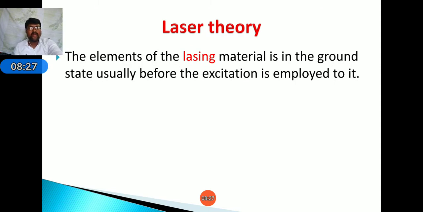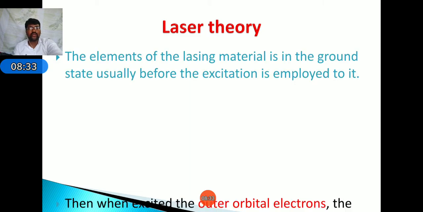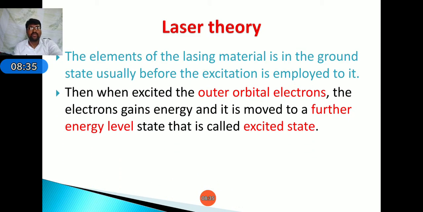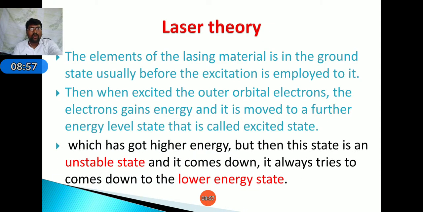Next, the elements of the lasing material are in the ground state, usually before the excitation is employed to it. Then the excited outer orbital electrons gain energy and move to a further energy level. This state is called the excited state, as seen in the previous diagram, ground state and excited state. It will move to the excited state, which has higher energy, but this state is unstable. Again, it comes down to a lower energy state.